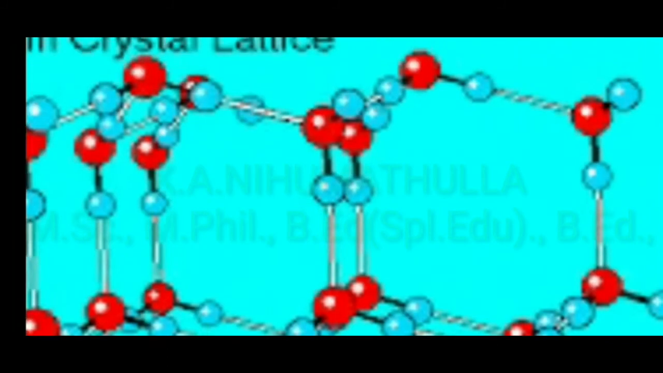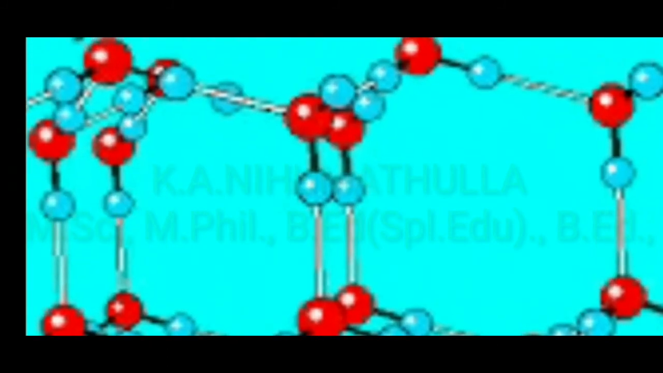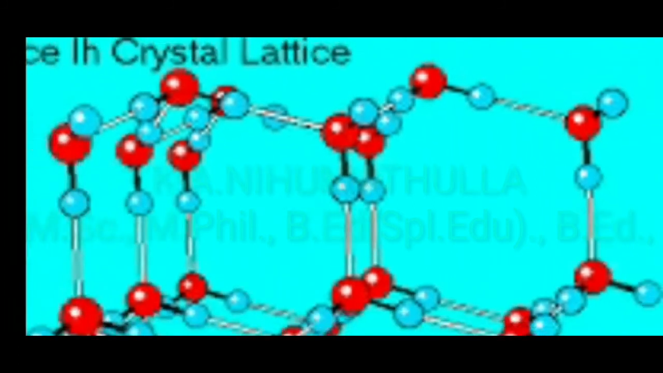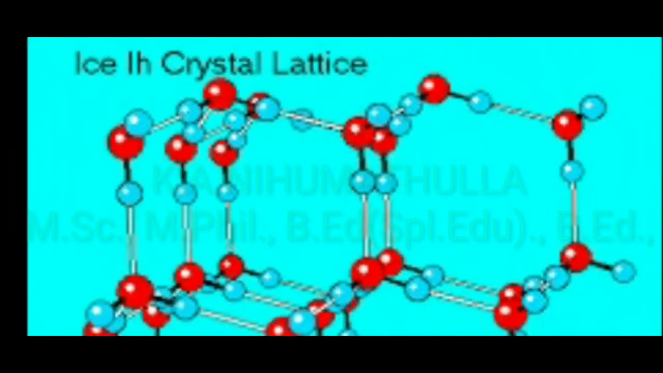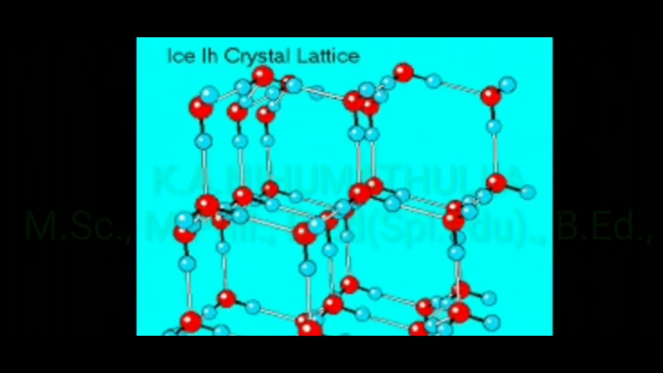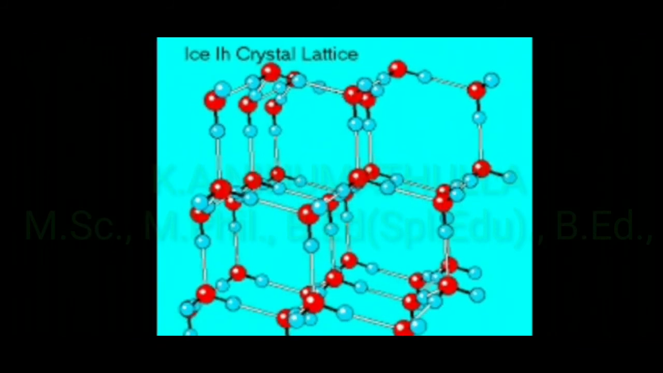Now we see the hydrogen bond between the red oxygen and the blue hydrogen. It is denoted by a black color, that is the hydrogen bond. So ice is made up of hydrogen bonds. Ice is the solid state. Don't use the word water, water is in liquid state. We are studying the solid state. Therefore, ice is an example of a hydrogen bonded molecular solid.